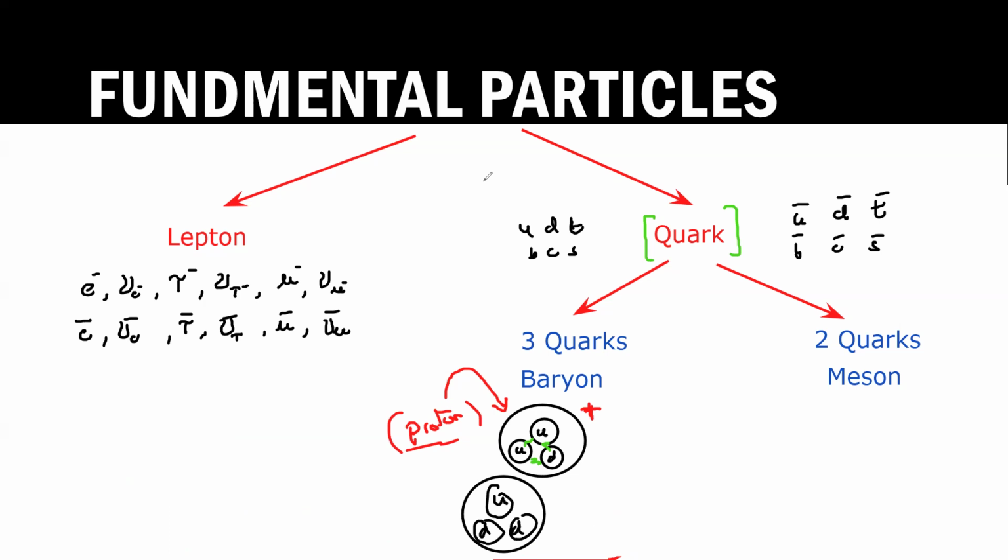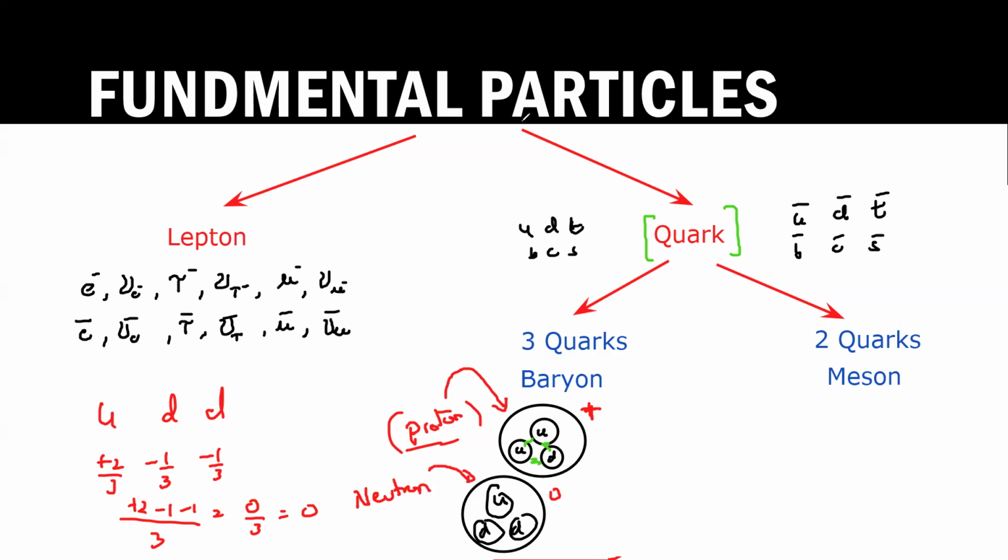Up is plus 2 by 3, down is minus 1 by 3, and down is also minus 1 by 3. Taking LCM 3, it will be plus 2 minus 1 minus 1, so 0 by 3, which means 0. So the net charge will be 0. The baryon which has a net charge of 0, we call a neutron. Actually, the neutron is not a fundamental particle. The neutron consists of three quarks in which two of them are down and one is up.